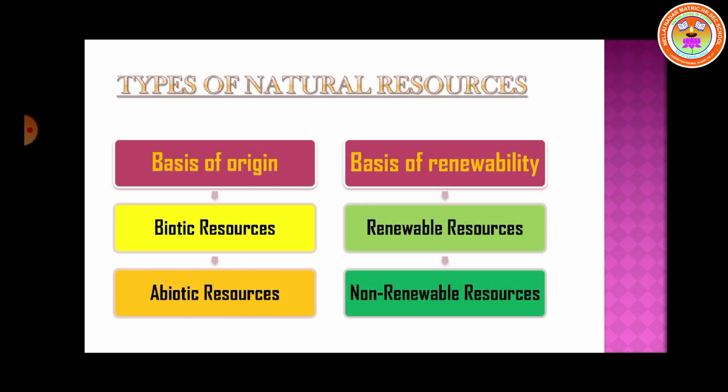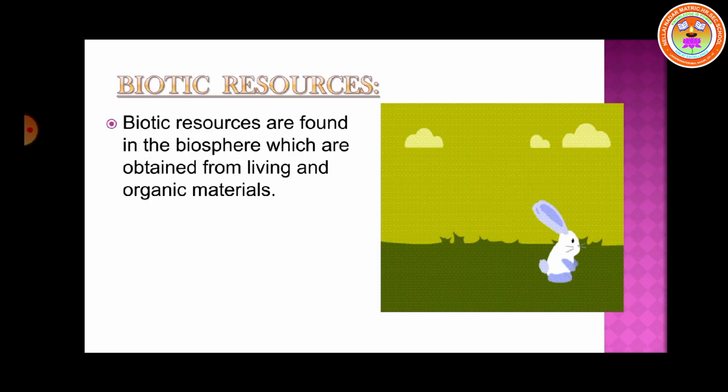Next, let us see types of natural resources. Natural resources are classified on the basis of origin and on the basis of renewability. On the basis of origin, they are classified into two types: biotic resources and abiotic resources. On the basis of renewability: renewable resources and non-renewable resources. Okay. Next, let us see biotic resources.